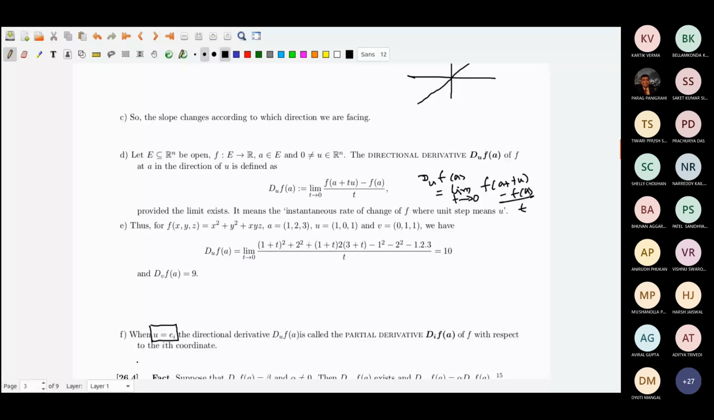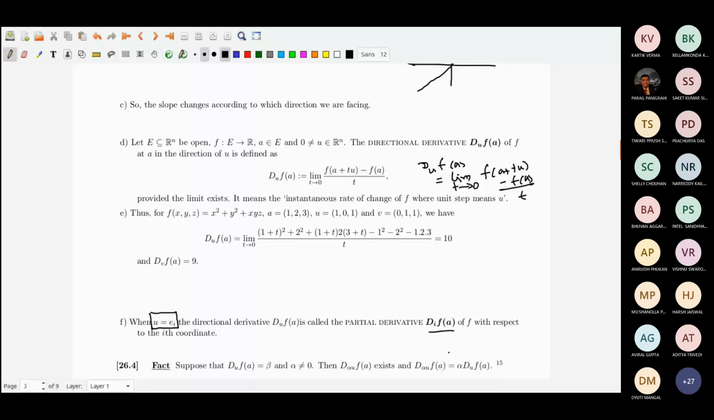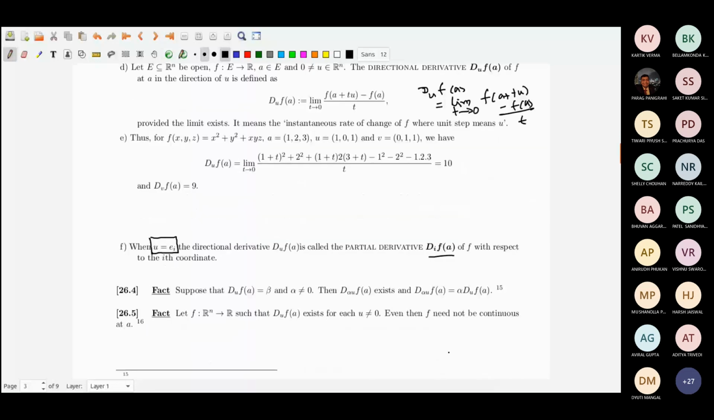I will be using this repeatedly. Okay, and the bracket a means D_i, the ith partial derivative, evaluated at a. Okay, some facts that we already know. Suppose that D_u f(a) is equal to beta and alpha is not equal to 0, then D_{alpha u} f(a) exists and D_{alpha u} f(a) is alpha times D_u f(a). Okay, that can be shown.